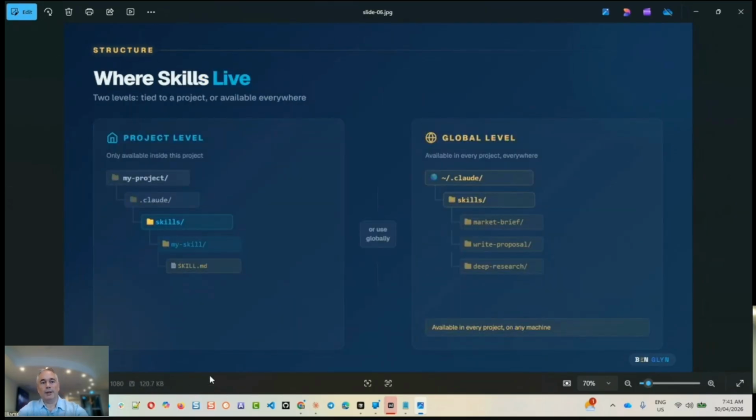When I got started with Claude skills, I would find some of the skills at the project level and some at the global level. I got a little bit confused, but the idea is when you create these skills, you can associate them with the project you're working on, or you can make them available for all projects. What you'll find in your users folder in Windows, for example, is a Claude directory, then skills, and you can see all the different skills that you have.